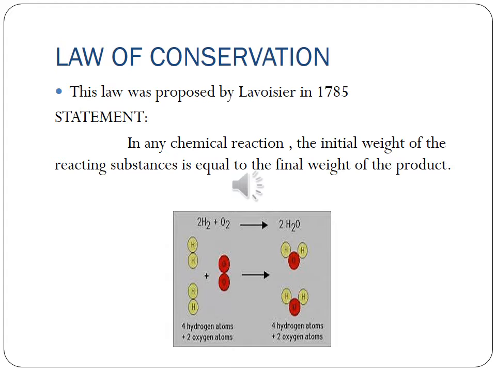This law was stated by the French chemist Lavoisier in 1785. He said that mass is neither created nor destroyed during a chemical reaction. In other words, in a chemical reaction, the initial weight of a substance is exactly equal to the final weight. In your book, page number 12, figure number 2.1, you can see a container with hydrogen gas and oxygen gas. They are initially weighed, after that they combine and become water, and then the final weight is exactly equal to the initial weight.